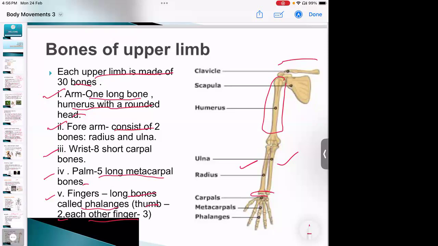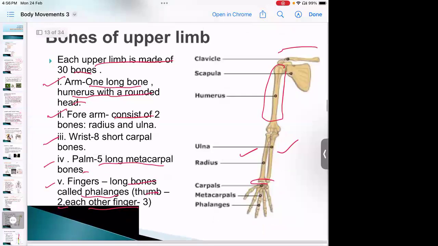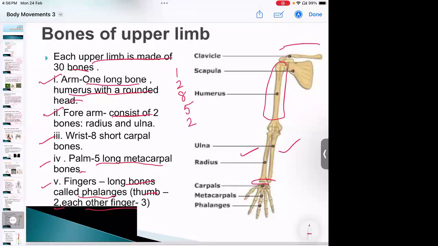In the previous video, we have seen it, right? About the phalanges, the metacarpal, the carpal, all those things. The thumb will have 2 phalanges, whereas the remaining 4 fingers will have 3 phalanges. So likewise, we will have the 30 bones. Clear? So 1 here, 2 here, 8 here, 5 here, then 2, and then 12. Kindly count how many it is.